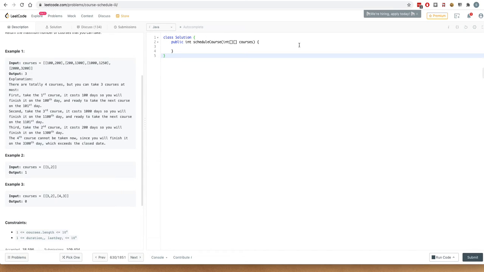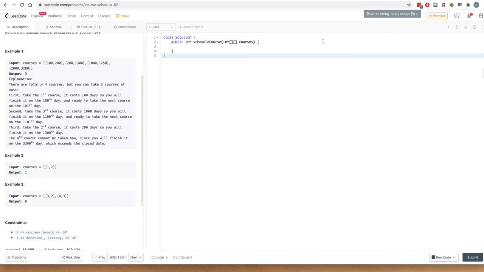So it would be a min heap with the earliest deadline first, so that we can consider the courses with the earliest deadline first. And then we would maintain a second heap which would be a max heap of duration. So in this heap we would be pushing in courses such that the top of the heap would be the course which has the maximum duration.